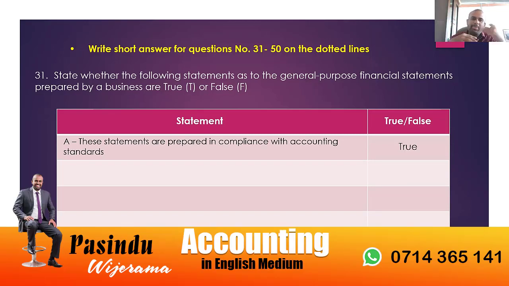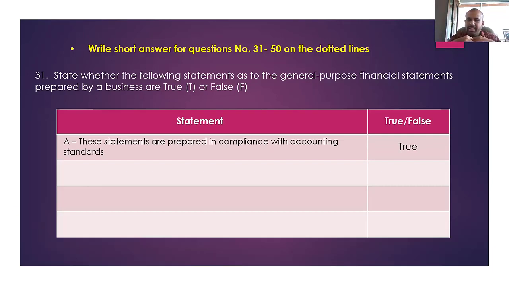When we talk about the difference between financial accounting and management accounting, in financial accounting you use the accounting standards. In management accounting, you don't follow the accounting standards. Accounting standards are applicable to financial accounting. So these general purpose financial statements are the output of financial accounting, and yes, it's true.